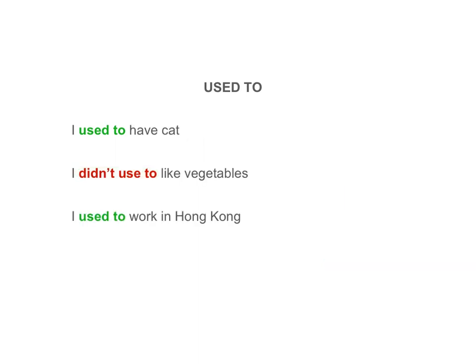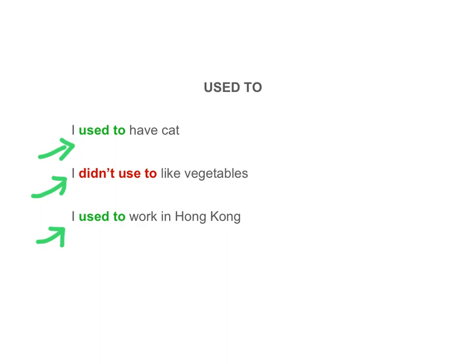Let's look at some more examples. I used to have a cat. Do I have a cat now? No. Did I have a cat in the past? Yes. I didn't used to like vegetables. Did I like vegetables in the past? No. Do I like vegetables now? Yes.